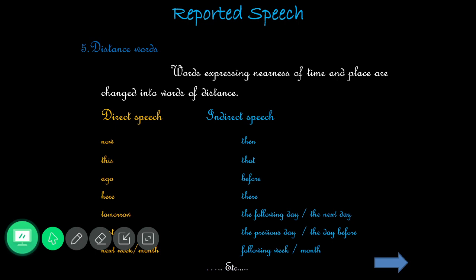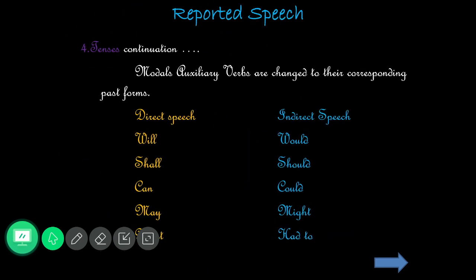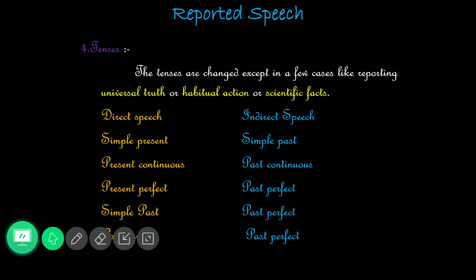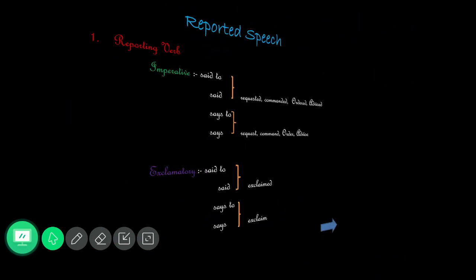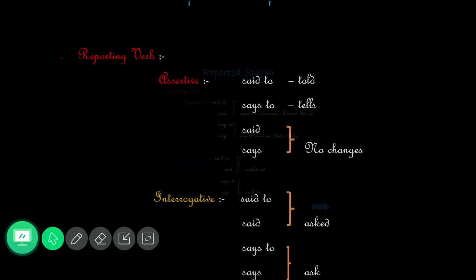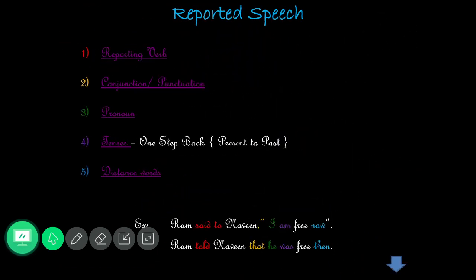So reported speech means these: 4 kinds of sentences, and the next most important thing, 5 different changes. Yes, these are the 5. This you have to remember.